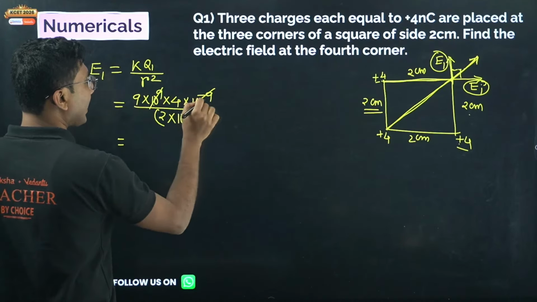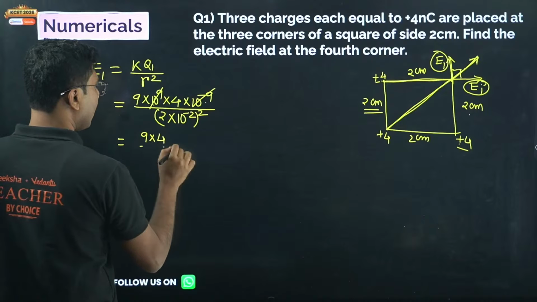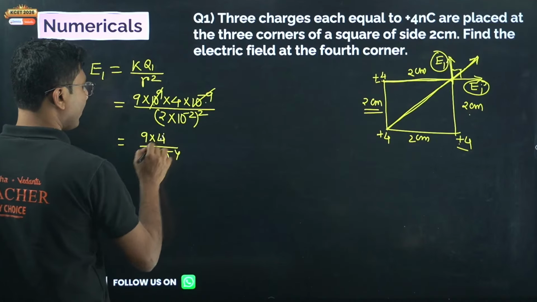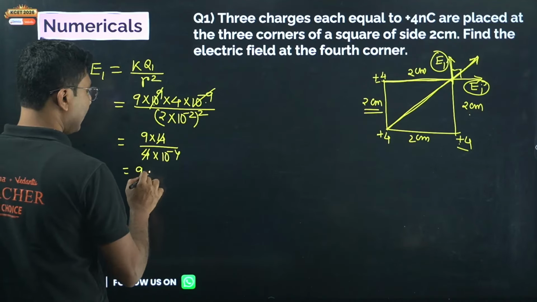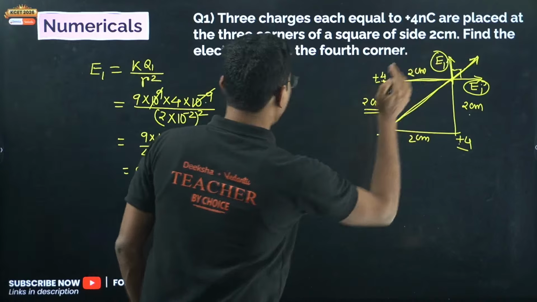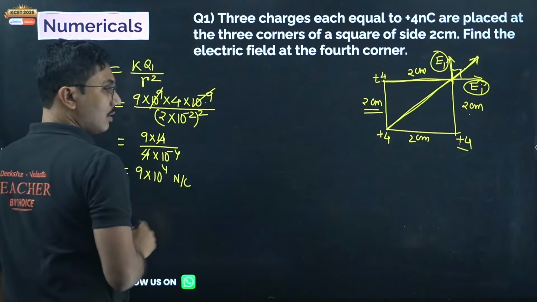So 10 to the power of 9, 10 to the power of minus 9 cancels. You get 9 into 4 divided by 4 into 10 to the power of minus 4. 4 cancels, and we get 9 into 10 to the power of 4. This is the value of one of them. Okay, Newton per coulomb.